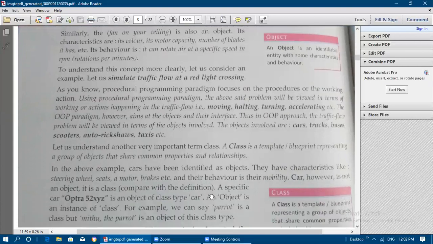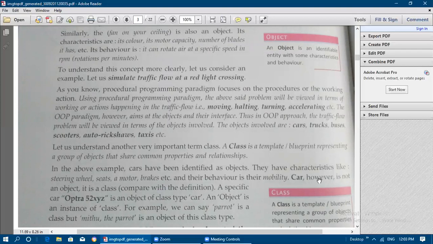That is the OOP features we will see. So class means what? It is a template or blueprint representing a group of objects that share common properties and relationships. In the above example, cars have been identified as objects. They have characteristics like steering wheel, seats, motor, brakes. Every car will have these. Car names and brands will be different, but maximum all cars will have these main parts. And their behavior is their mobility.